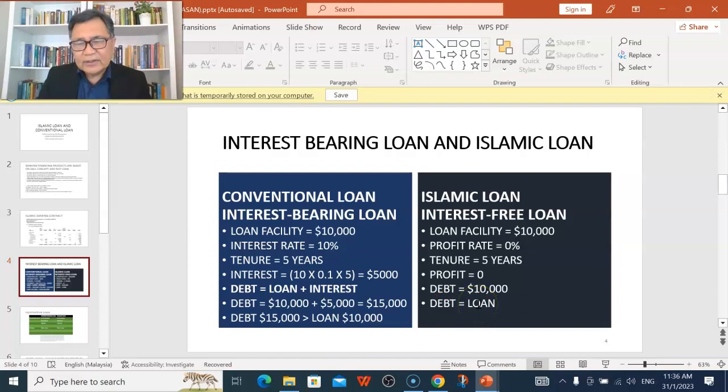So if this is a kind of Islamic loan available for application, it is not actually an attractive product for business to use, and therefore in order to have this $10,000 to be imputed into business, then it should be converted into a mudarabah capital or qirat capital or musyarakah capital, so that the capital provider would have the chance to make money from the investment if there is any profit derived from the business.